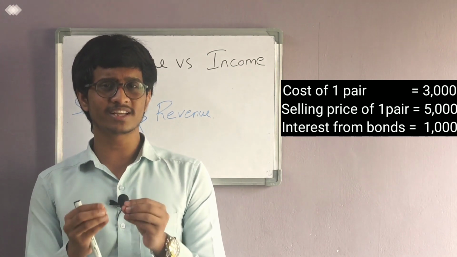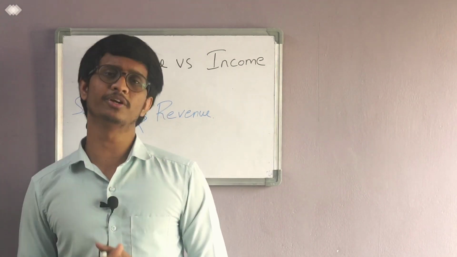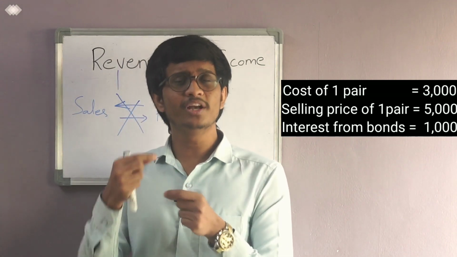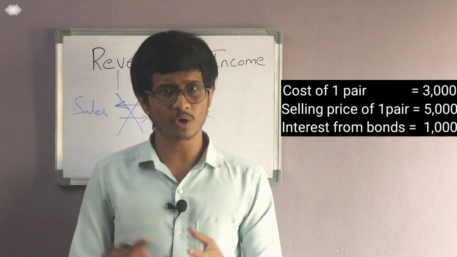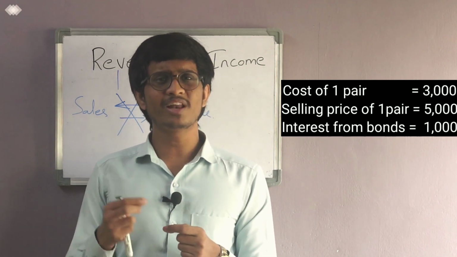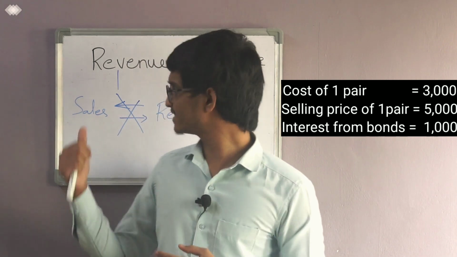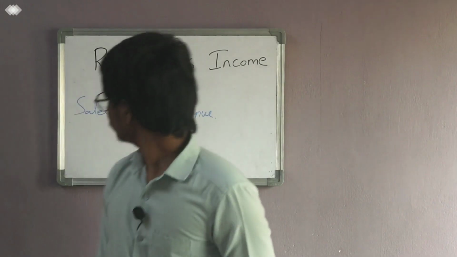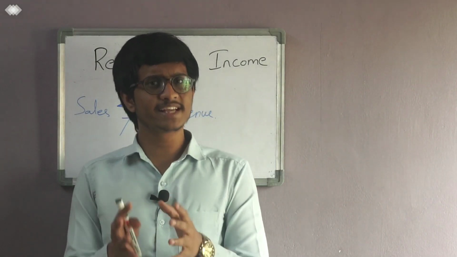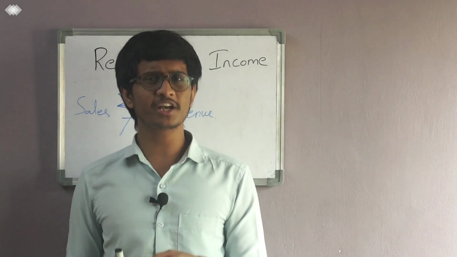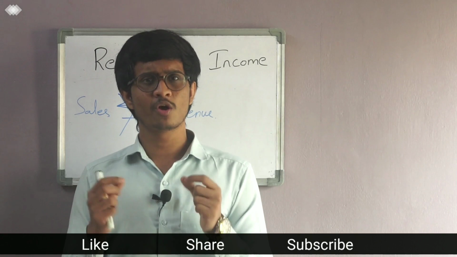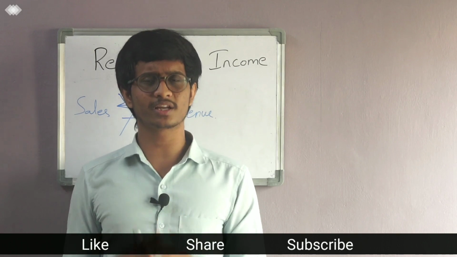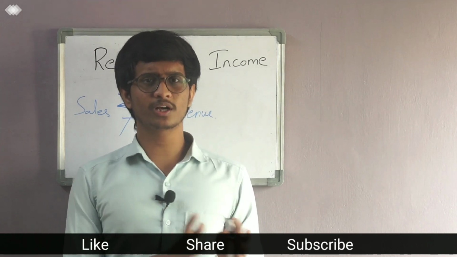So by this we can also say that sales is a subset of revenue. And why do people use sales and revenue as interchangeable words? Because small scale businesses will have only one source of income, that is sales. So that's the reason they use sales as revenue and revenue as sales. So that is the difference: sales means the amount generated by a company by selling goods and services, whereas revenue is the total income generated by a company, clubbing all the incomes of a company.